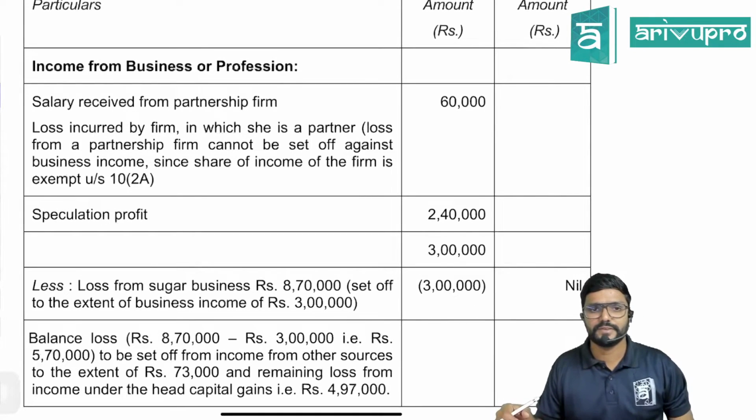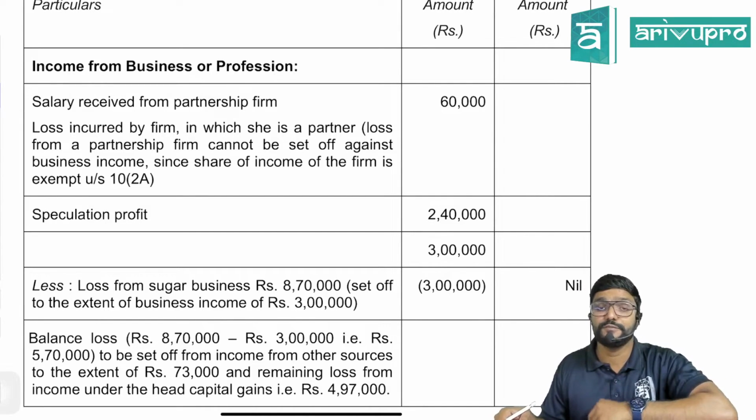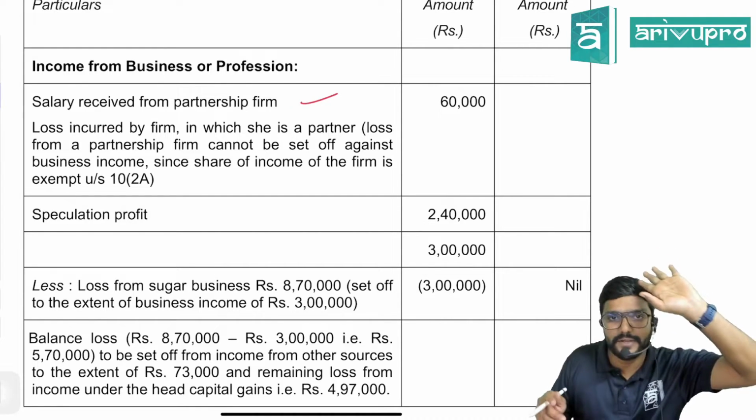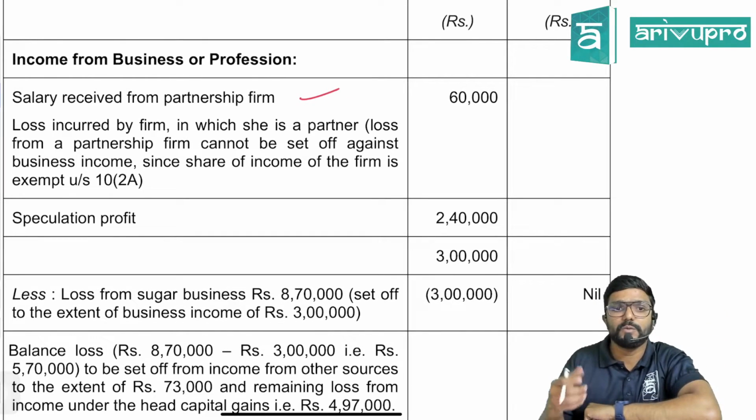First, PGBP. She doesn't have any income under the head salary and house property. So first one is PGBP. Salary received from firm. Please be careful, as there is no employer-employee relationship. It is taxable under the head PGBP. Now, sir, what about the loss?